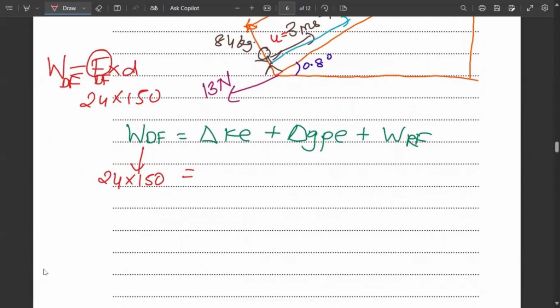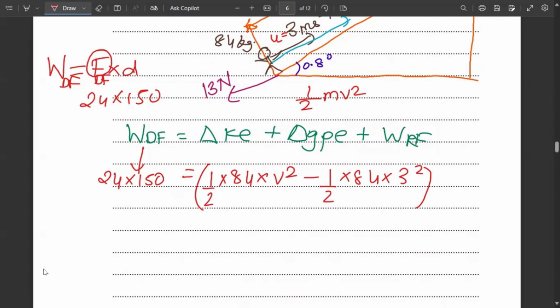So the kinetic energy formula, I hope you all know, is half mv square. So this will be half into the mass 84 into the final velocity, which we don't know, squared, minus half into 84 into 3 square. This is the delta KE. This is the final KE part, and this is the initial KE part. I hope you guys understand this. And plus delta GP.